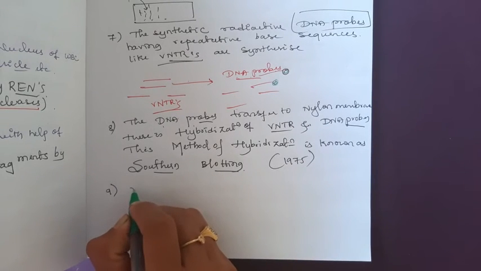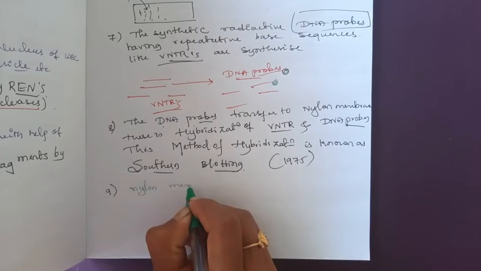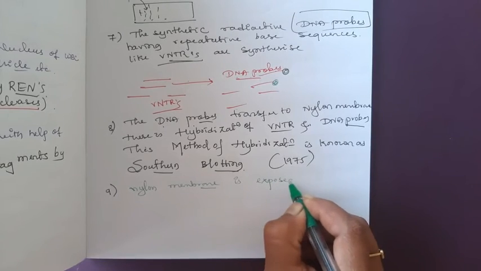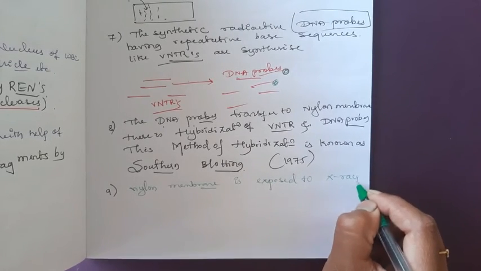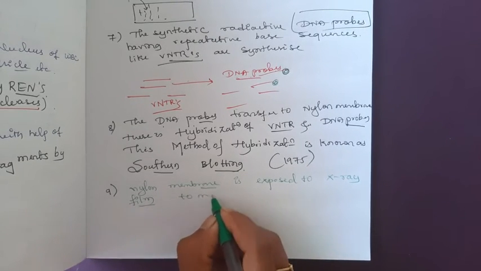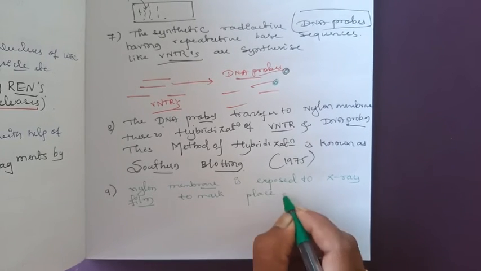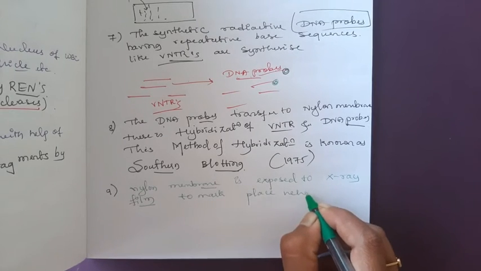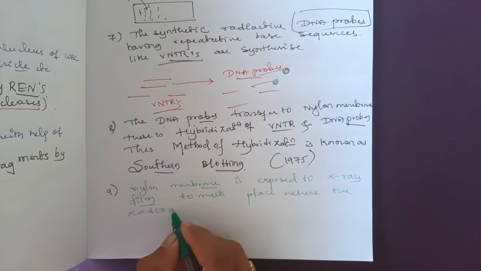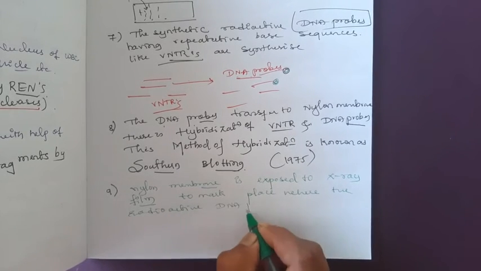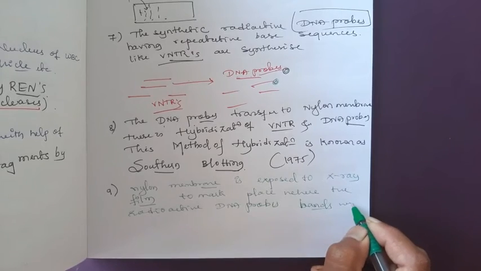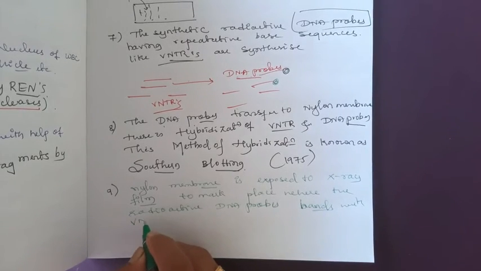This nylon membrane is exposed to X-ray film to mark the place where radioactive DNA probes bond with VNTR.